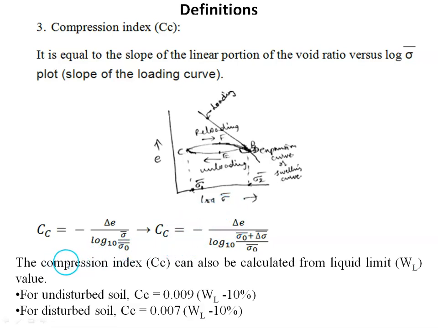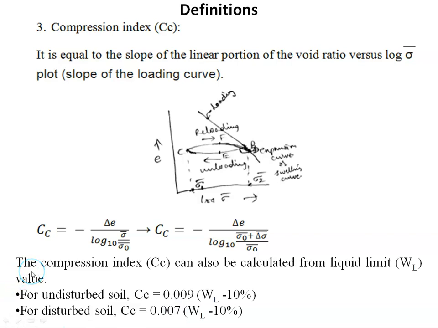So final stress is nothing but initial stress plus increase in stress. So we can write compression index equal to delta e by log to the base 10 of (sigma naught dash plus delta sigma dash) divided by sigma naught dash.